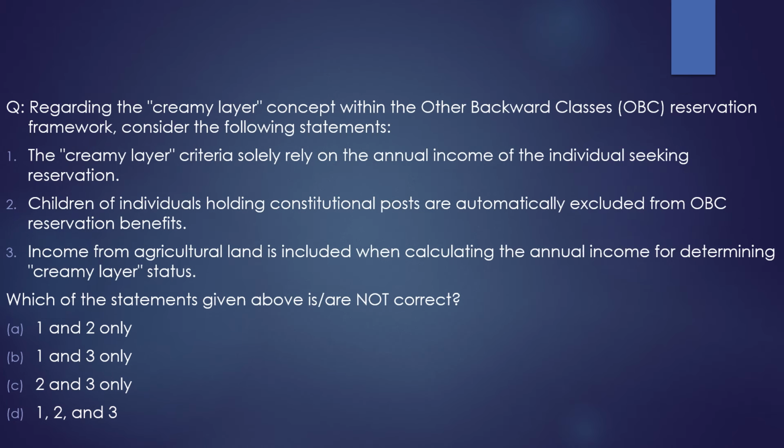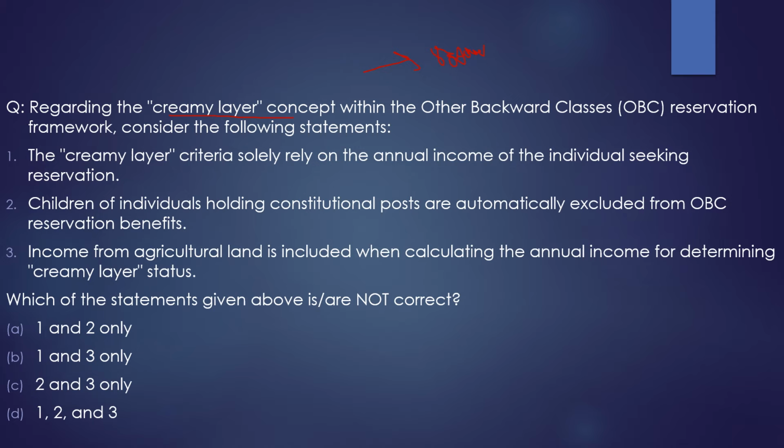Well, here the question is basically about the creamy layer concept. Why had we brought this question here? Because the House panel has suggested raising the creamy layer limit from 8 lakh. Currently the creamy layer limit is 8 lakh: if the family of the person is earning above 8 lakh rupees, then they will be in the creamy layer. They won't get the benefits which the OBCs are getting. So there is discussion that it should be increased above 8 lakh rupees.